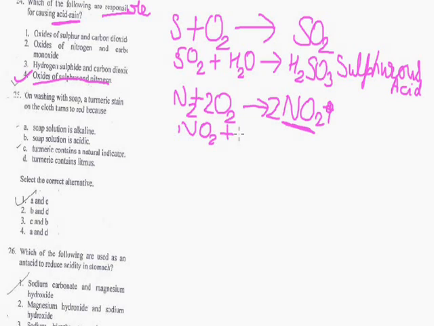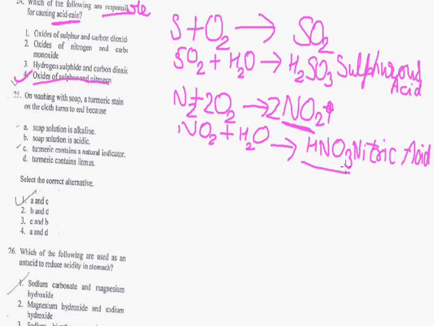reacts with water, H2O, it will give HNO3, and HNO3 is nitric acid, and both these acids, nitric acid and sulfurous acid, are responsible for acid rain.